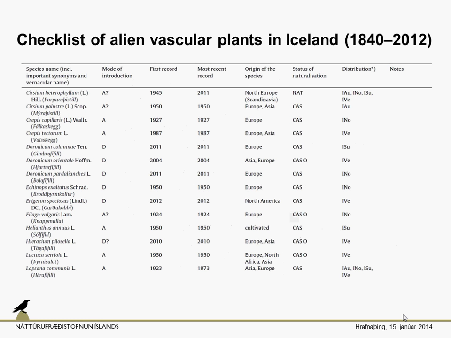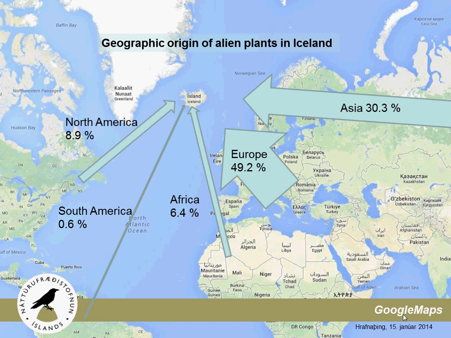We also produced something like a checklist of alien vascular plants in Iceland, and this is just a catalog listing the species, the important synonyms, vernacular names, mode of introduction, if it was deliberately or accidentally. The D stands for deliberately, A for accidentally. Then we have the date of the first and the most recent record according to our database. Species origin, status of naturalization, so if it's naturalized or casual aliens, and the distribution in the major phytogeographical provinces of Iceland.